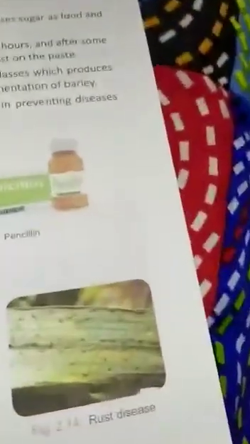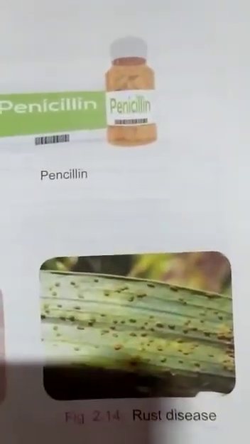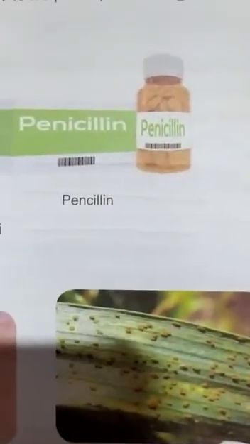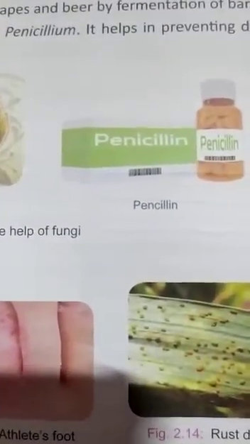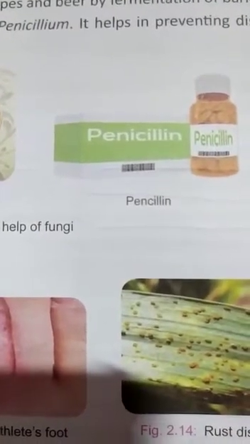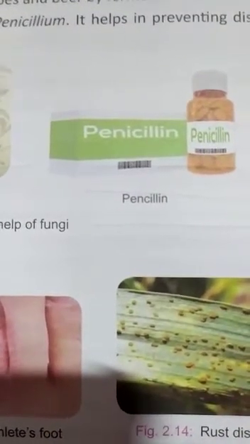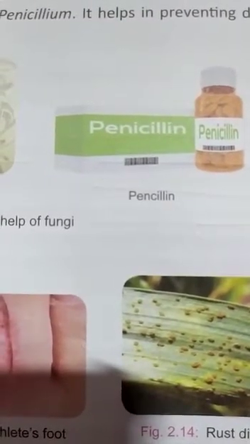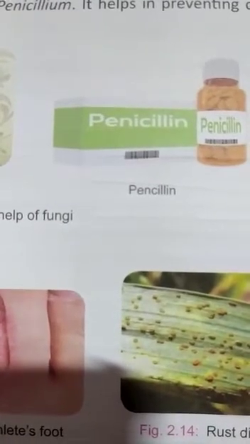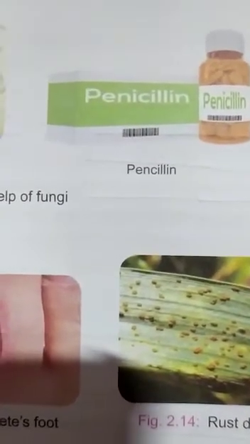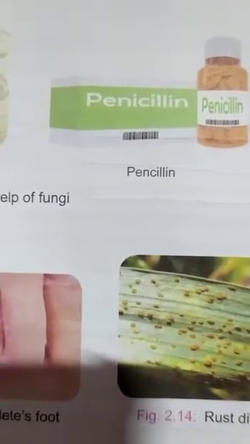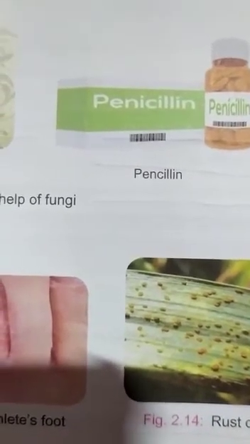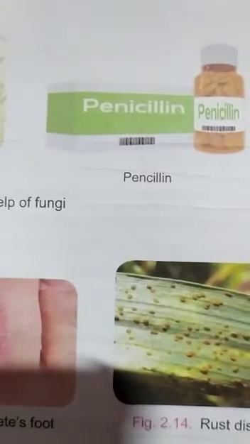Next is useful fungi. Like bacteria, fungi are also useful to decompose dead plants and animals and release substances into soil which are utilized by the plants. Yeast is used in bakery products. The paste for idli and dosa is made by grinding dal and rice, and it becomes light and fluffy and sour due to the action of yeast which is added to the paste.